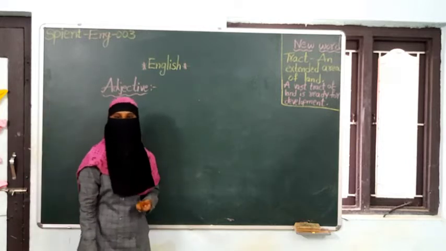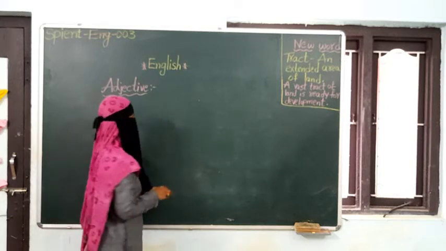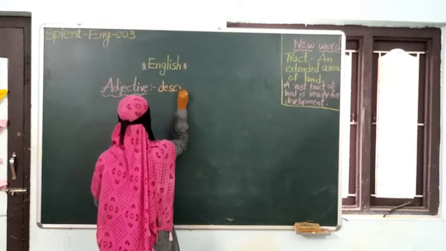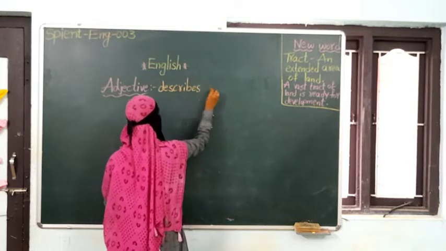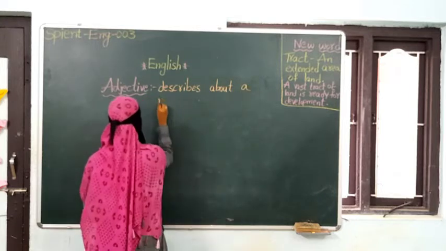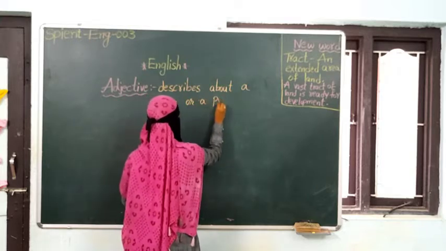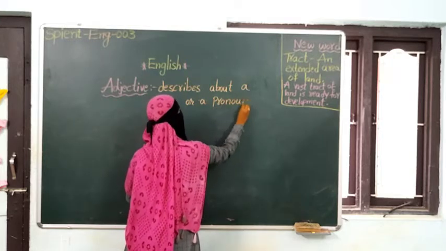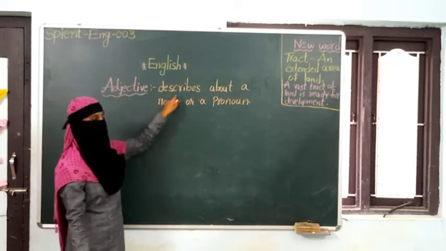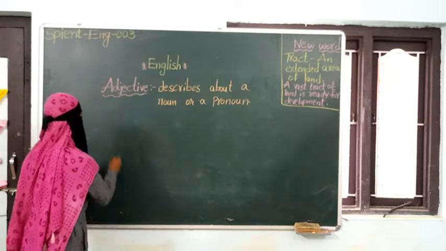An adjective is a word that describes a noun or a pronoun. Okay children, what does it describe? It describes a noun or a pronoun. Okay children, an adjective is a word that describes a noun or a pronoun. Now we'll see the examples.